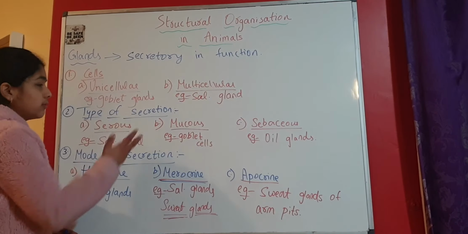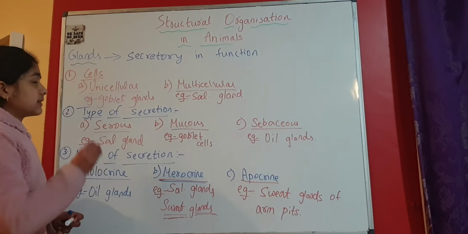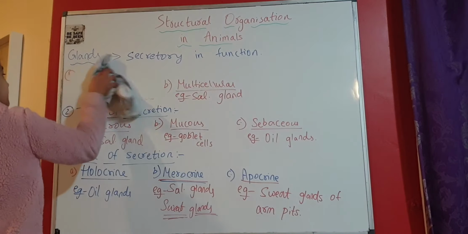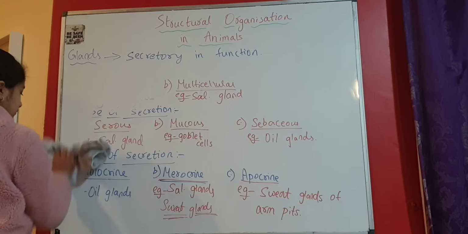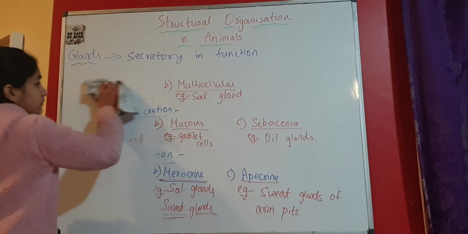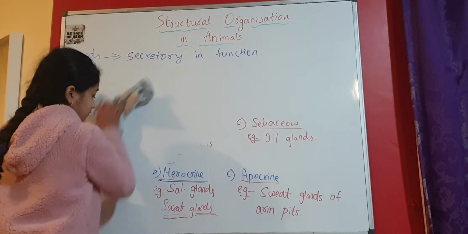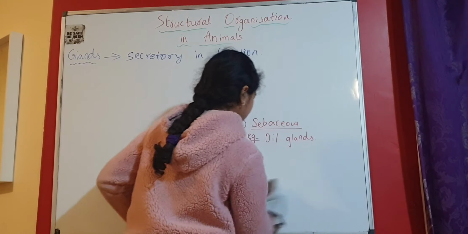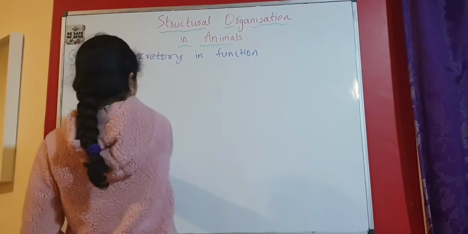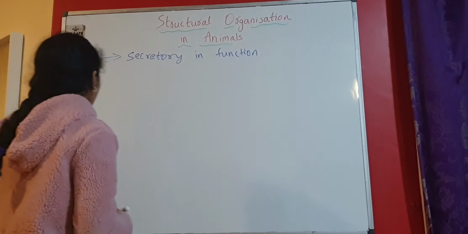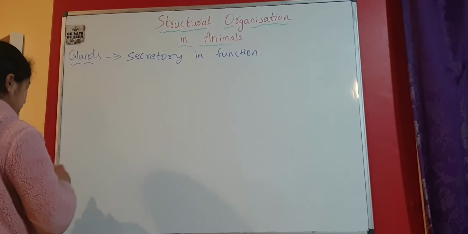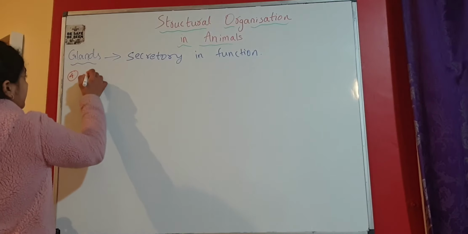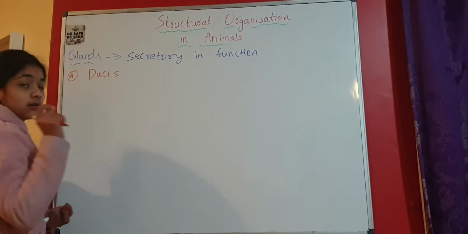Next we'll take up a few more bases of the classification of these glands. So the fourth basis of this classification of glands is on the presence or absence of the ducts or the tubes.